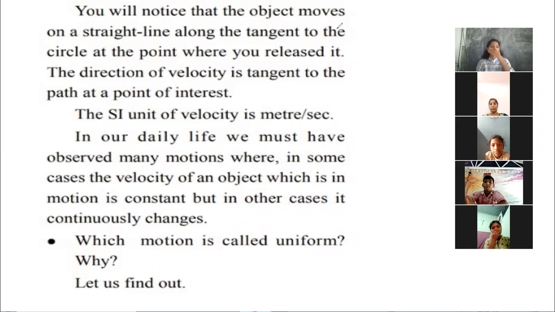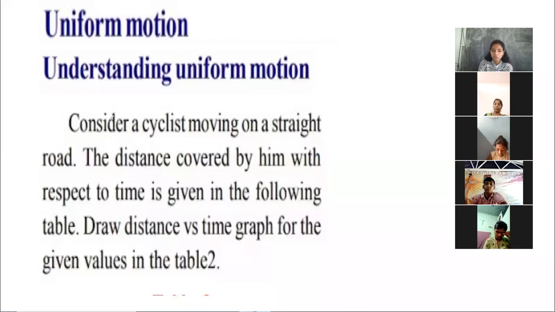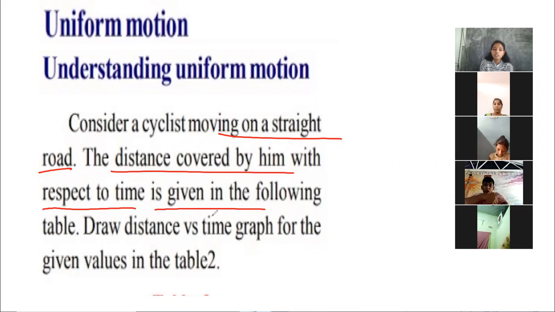Before we discuss that, we have to know what is uniform motion and what is non-uniform motion. So which motion is called uniform and why? Let us understand uniform motion. Consider a cyclist moving on a straight road. The distance covered by him with respect to time is given in the following table.